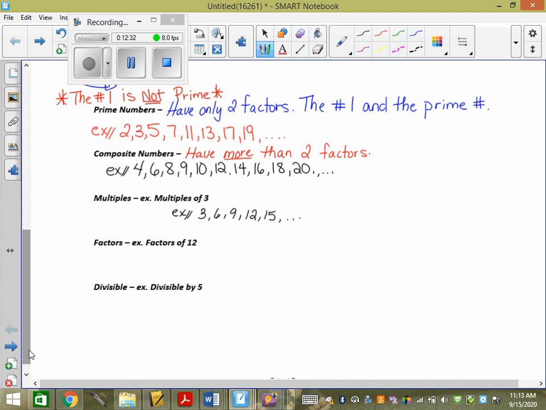Factors of 12. The factors of 12 are 1, 12, 2, 6, 3, and 4. So what are factors? What you can divide into it that makes it even, or what multiplies to give you that number, right?